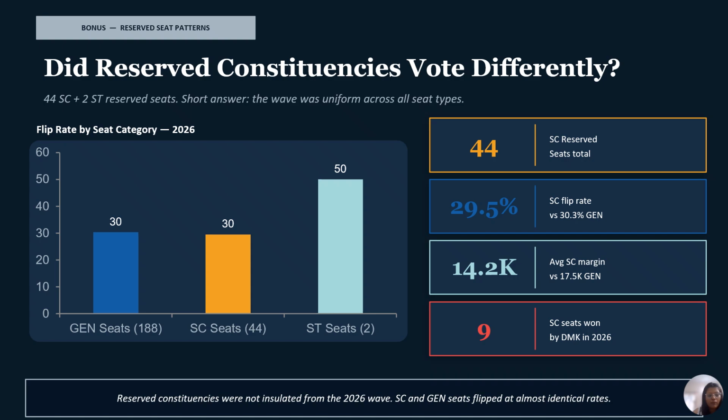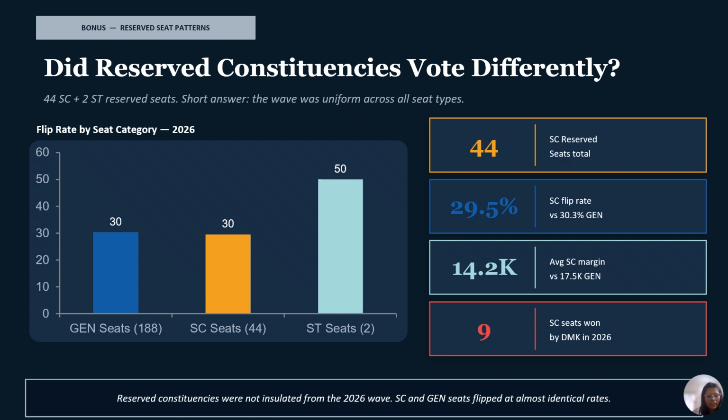Because general seats flipped at 30.3% and SC seats flipped at 29.5%. That is almost 30%. That is identical. The wave did not spare reserved constituencies. They moved in lockstep with the general seats, same direction, same intensity, and same rate of change. What this tells us is that the 2026 shift wasn't concentrated in one category of seat. It was structural, across all seat types, across all 6 regions, across reserved and general both.